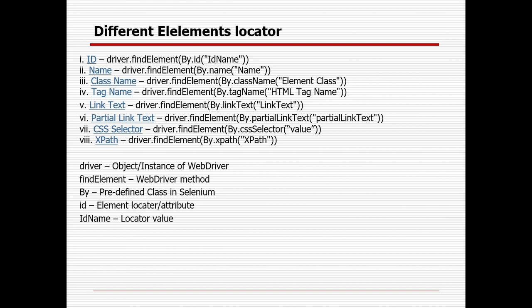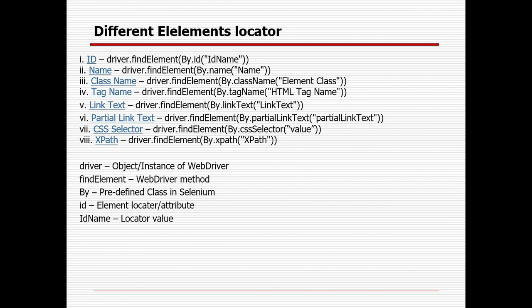And in case with the first six element locator techniques you are not able to identify the web element, then you can go with CSS or XPath, which you can customize and create. And if you do not want to create, there is a provision that you can also get that.